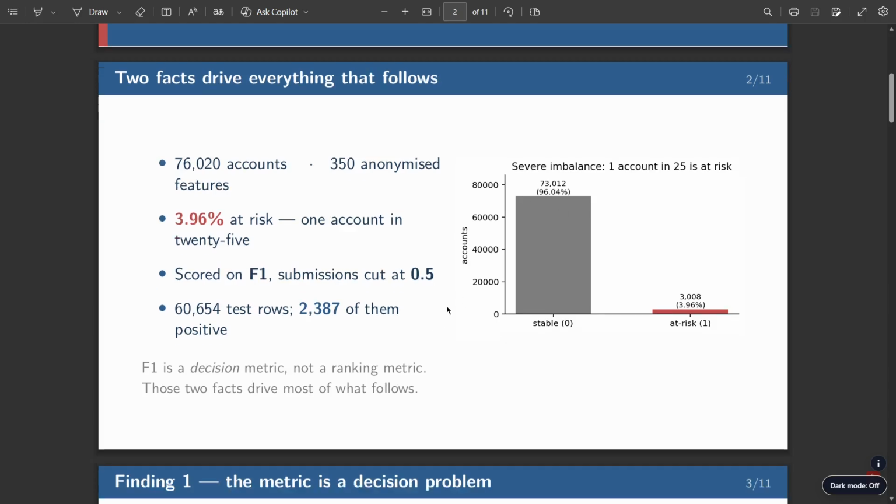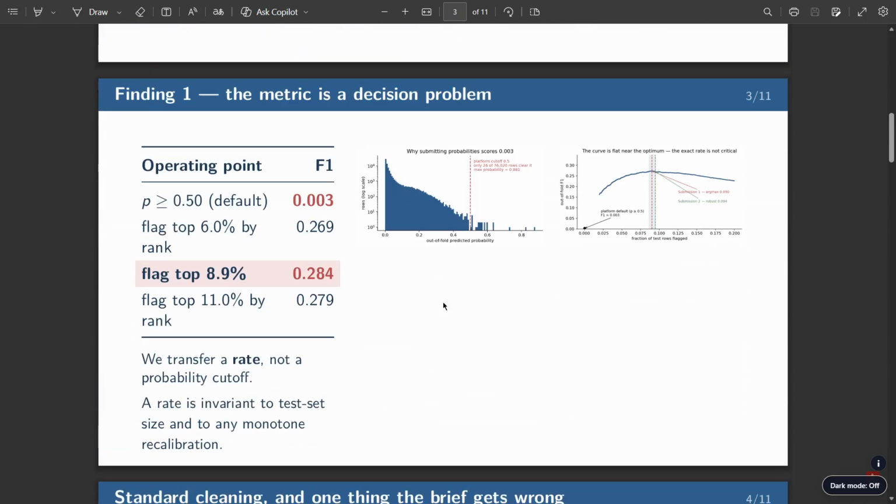So, the metric is the decision problem here, because here's the first finding. If you submit the probabilities, the leaderboard cuts them at 0.5. On a 4% problem, a properly calibrated model almost never emits a probability that high. In our full predictions, 24 rows out of 76,020 clear 0.5.